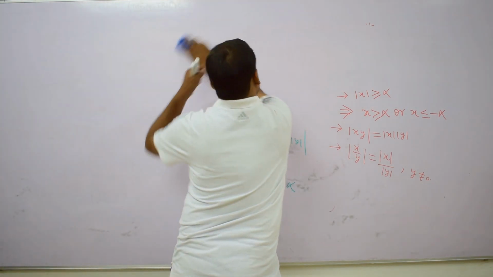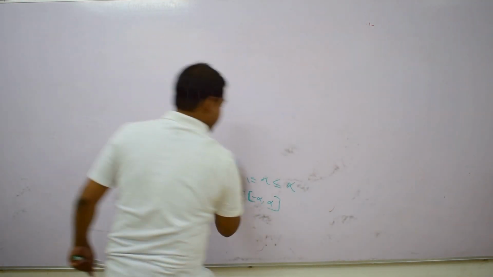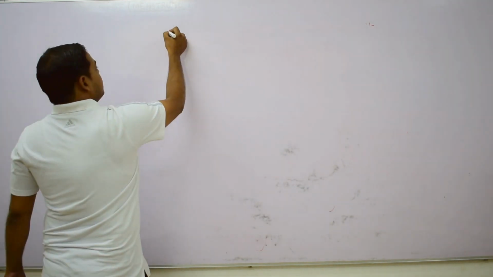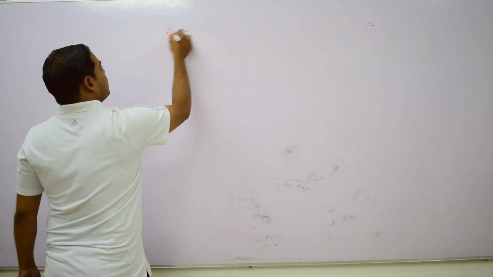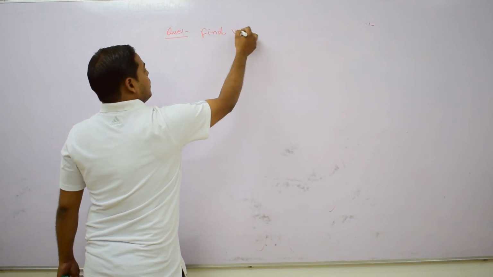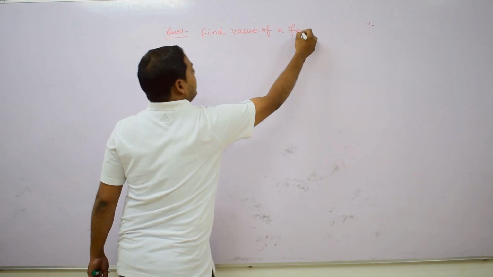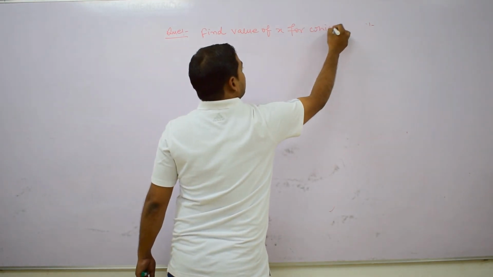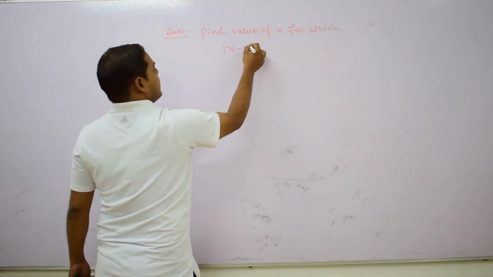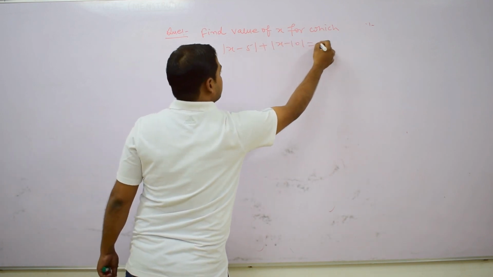Now, find the value of x for which mod of x minus 5 plus mod of x minus 10 equals 0.